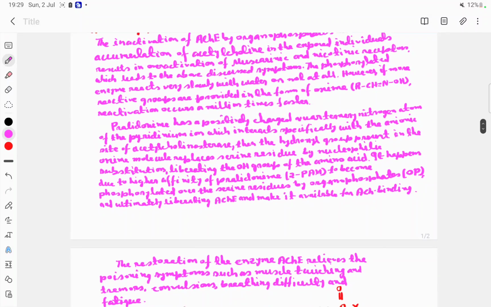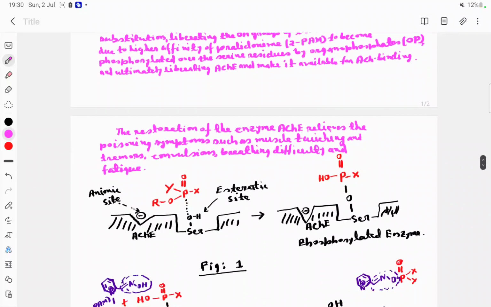Pralidoxime has a positively charged quaternary nitrogen atom of the pyridinium ion, which interacts specifically with the anionic site of the acetylcholinesterase. Then the hydroxyl group present in the OXIME molecule replaces the serine residue by nucleophilic substitution, liberating the OH group of the amino acid. It happens due to the higher affinity of the pralidoxime for the phosphate attached over the serine residues by organophosphates, ultimately liberating acetylcholinesterase and making it available for acetylcholine binding.